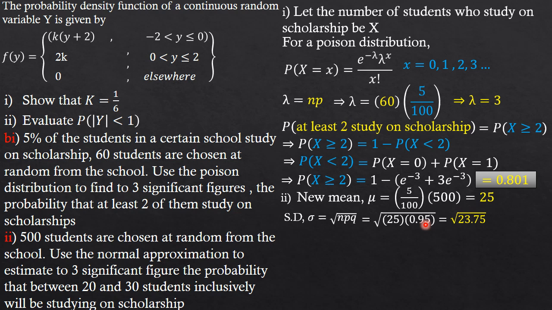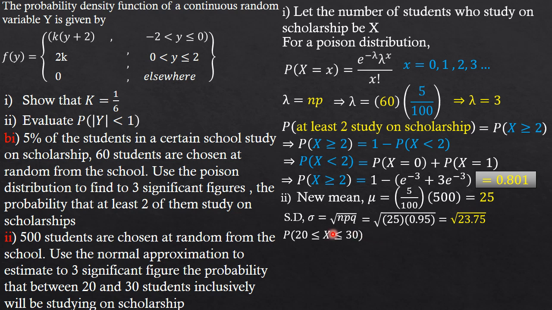Since we now have our standard deviation, we can use our knowledge of the normal approximation. The question was talking about from 20 to 30 inclusively, which means the boundaries are included. So we are trying to get the probability from 20 to 30 inclusively.